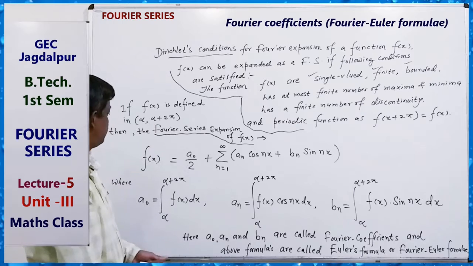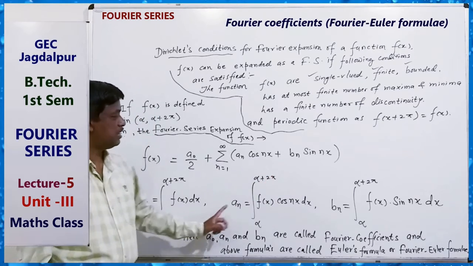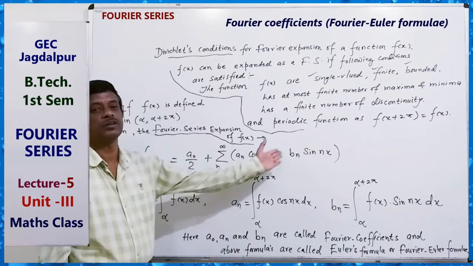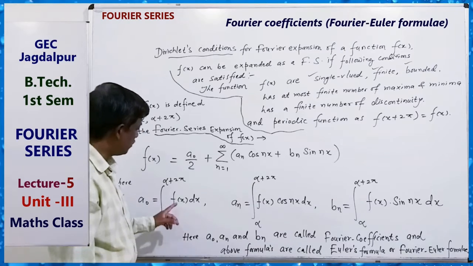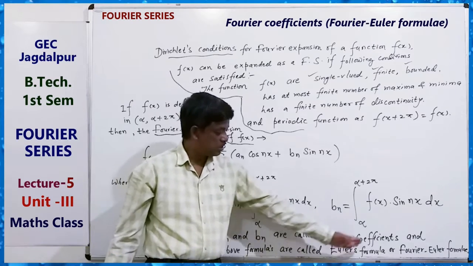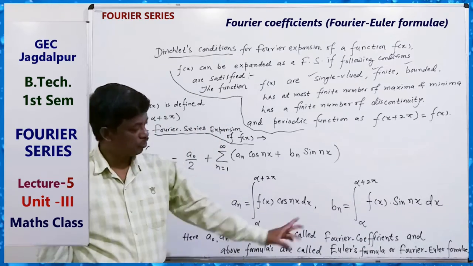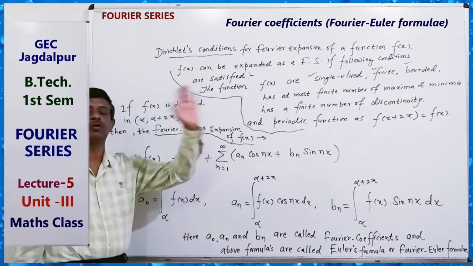Clear? So if this is a Fourier series, then a0, an, bn are Fourier coefficients, and the values of these Fourier coefficients are given by these three integrals. They are called Euler's formula or Fourier-Euler formula. This formula gives the value of the Fourier coefficients.